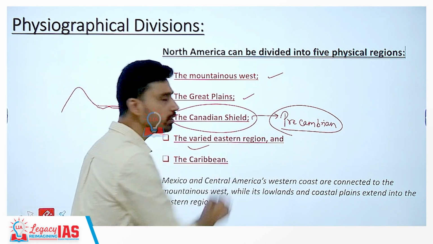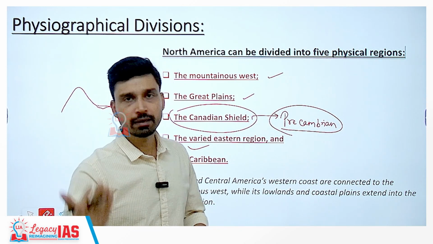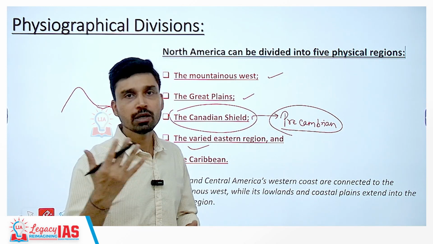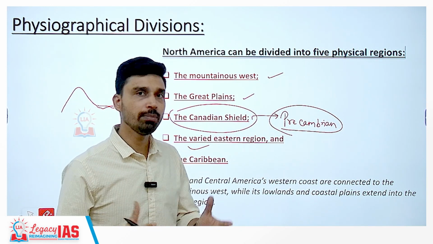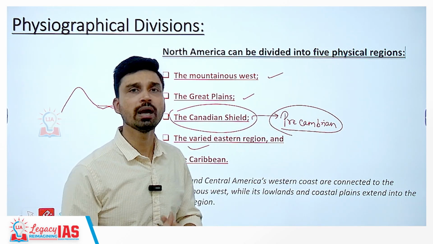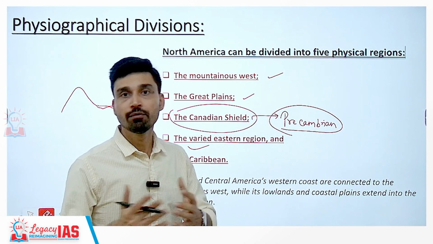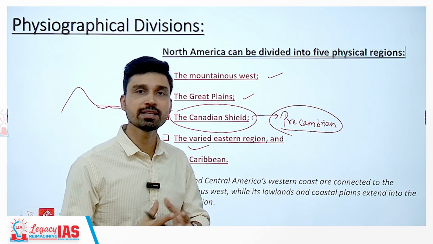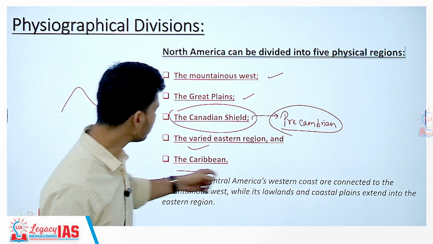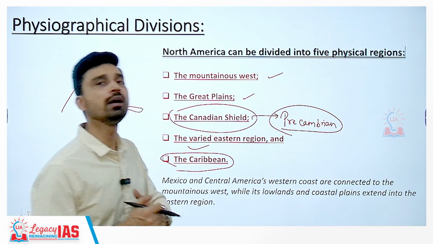You have the eastern region that has a variety of features extending all the way from Canada to the USA and further to Mexico. For example, you have the Appalachian mountain range, you have the river basins, you have the river deltas, especially like the Mississippi and Missouri river delta. Further you have gulfs, such as the Gulf of Mexico. And then further to the Caribbean Sea, where you have a group of islands collectively referred to as the Caribbean Islands.